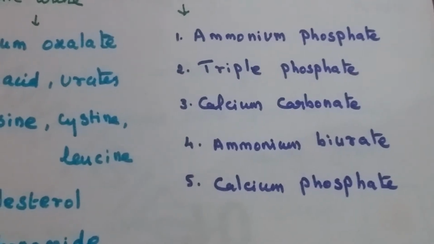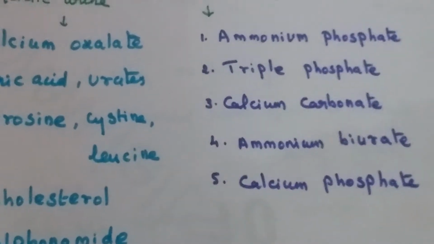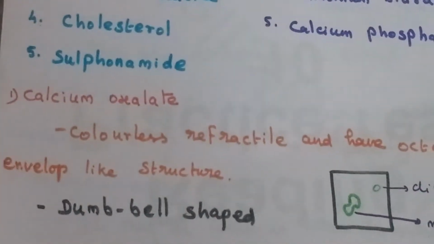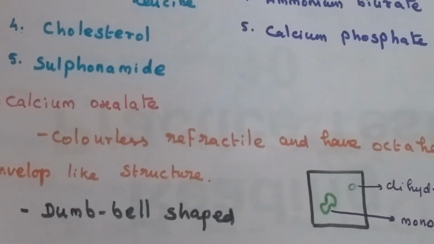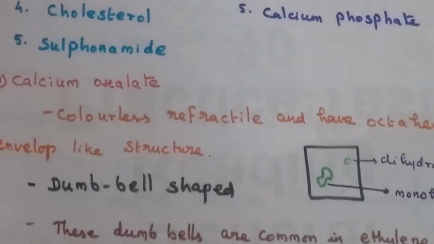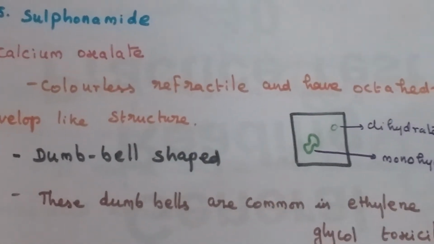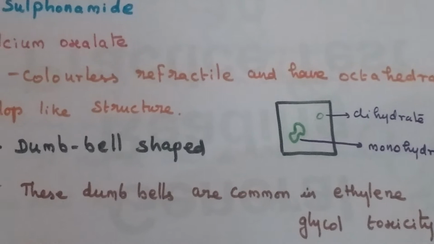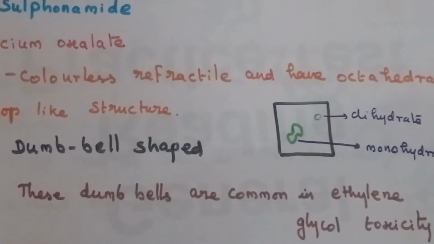Now we discuss each crystal one by one. First, calcium oxalate. This one is colorless and refractile. They have a dumbbell shape. This dumbbell shape is common in ethylene glycol poisoning.